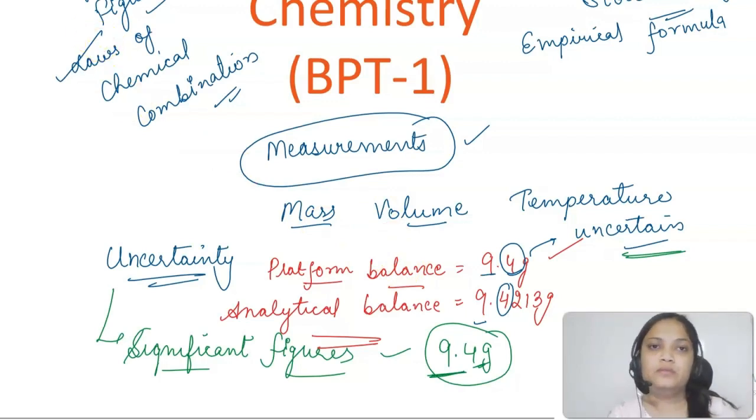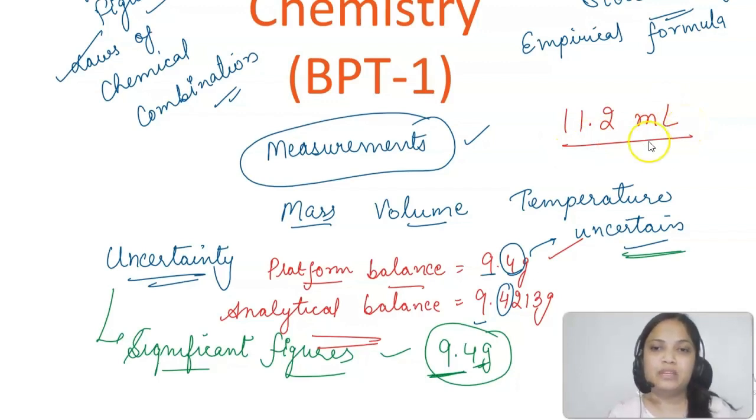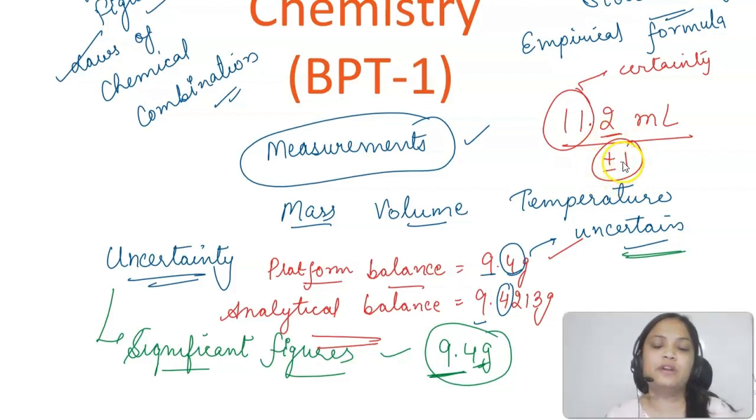Let's say I am writing a measurement, like I have measured a volume of 11.2 ml. This 11.2 ml means that this 11 is a fixed value, known with certainty, whereas this 2 is an uncertain value with an uncertainty of plus minus 0.1. Not more than that, but around plus minus 1, like it can be 11.1 or around 11.3. So in this range only this uncertainty would lie.